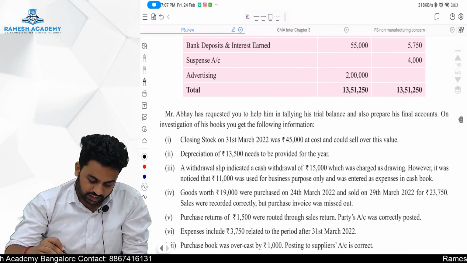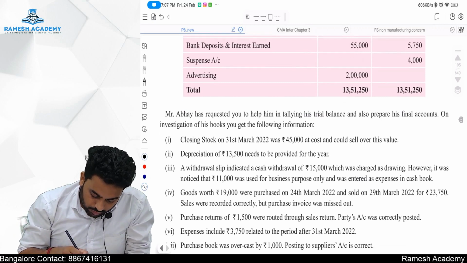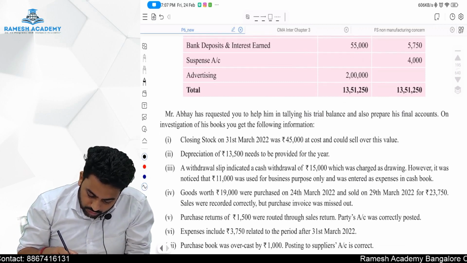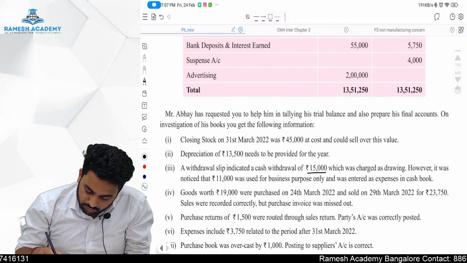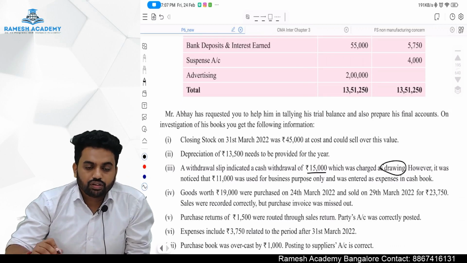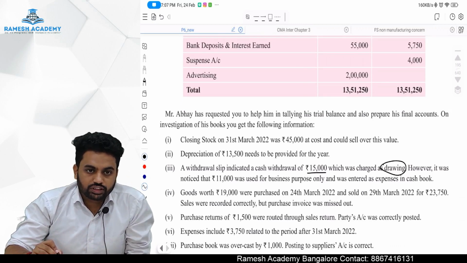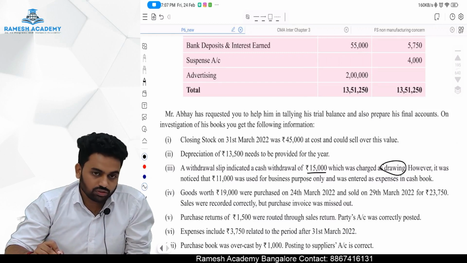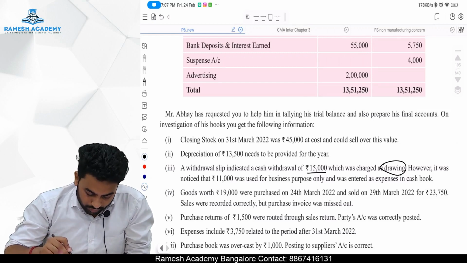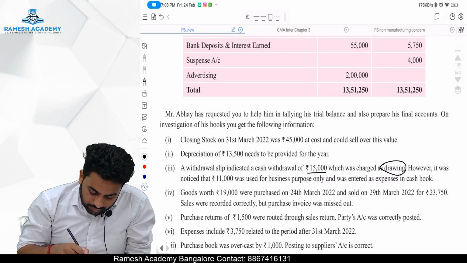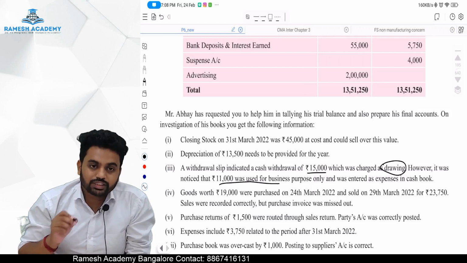But listen here carefully. A withdrawal slip indicated a cash withdrawal of 15,000 which was charged to the drawings. Okay, fine, no issue. However, it was noticed that 11,000 was used for the business purpose.